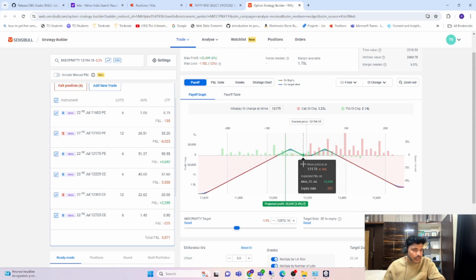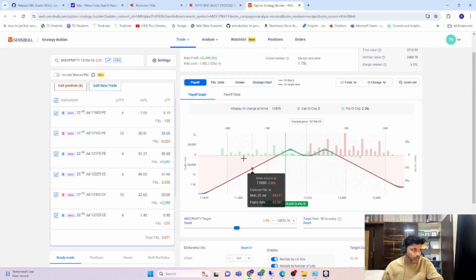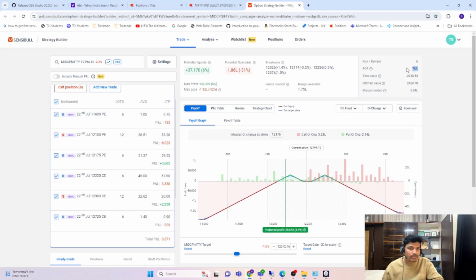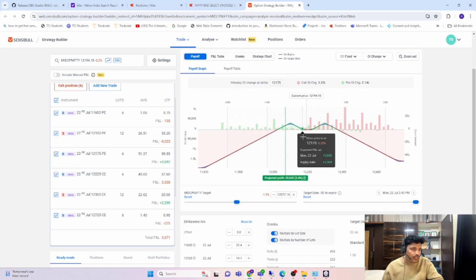If it closes between 12,175 and 12,220, I will be in a loss of around 250 or 300 rupees, including brokerage and all. I may lose up to 1,000 rupees. But basically, the probability of winning is very high in this particular trade, about 70 percent. Even in the worst possible case, suppose the market opens gap down 1 percent. At least if it retraces 0.3, and closes anywhere in this range, I'll try to close this trade in the first session itself.